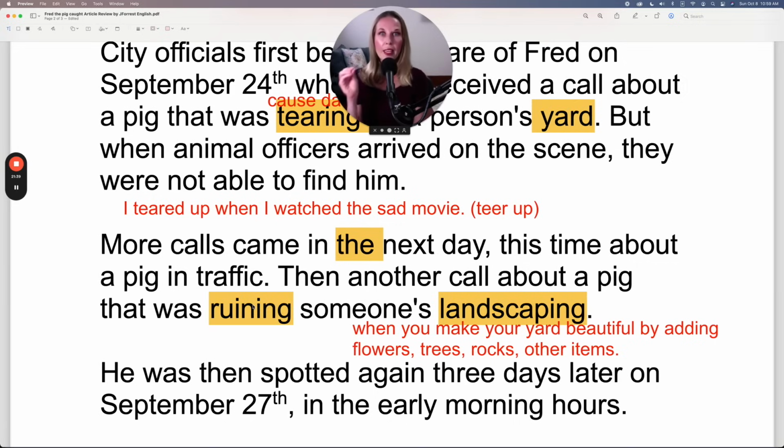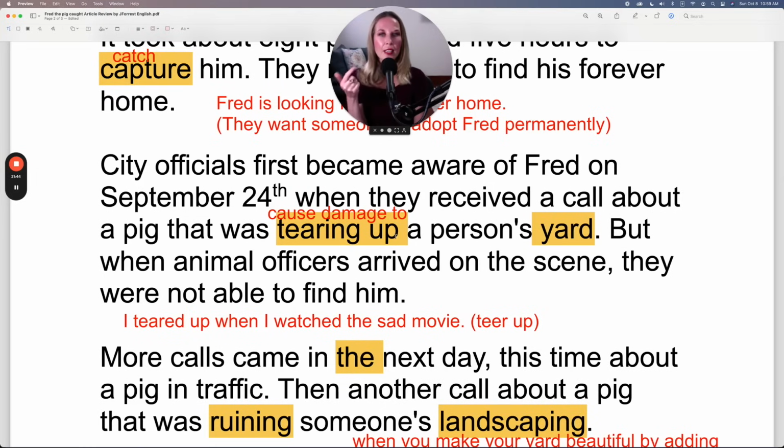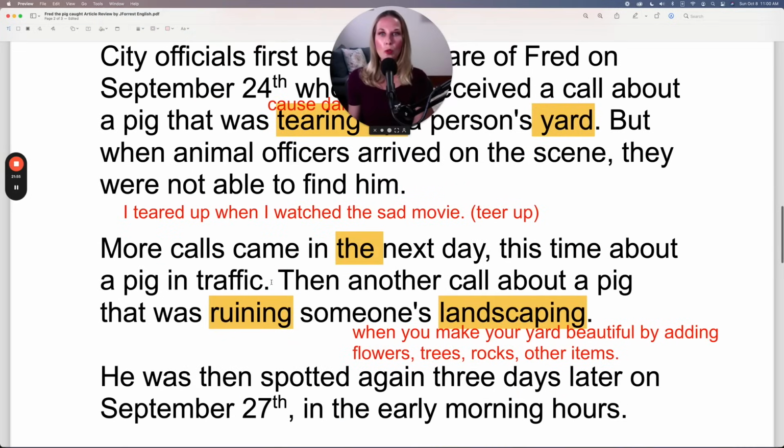So permanent damage to something. So tear up to me sounds less severe. The amount of damage is about here, but ruin the amount of damage is here. So to cause permanent damage to something, I'll write that for you.